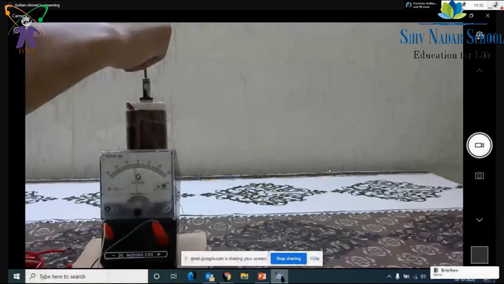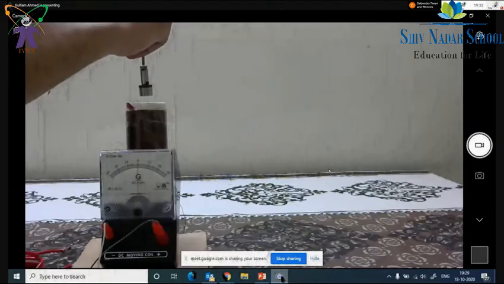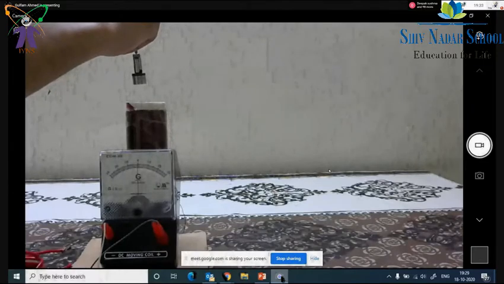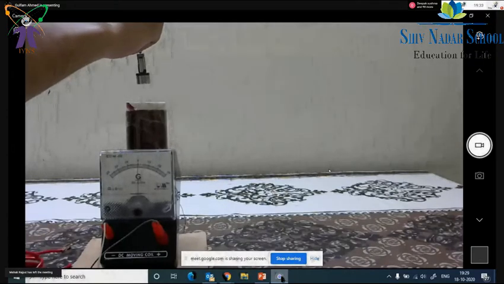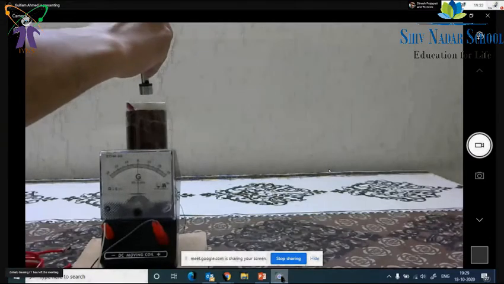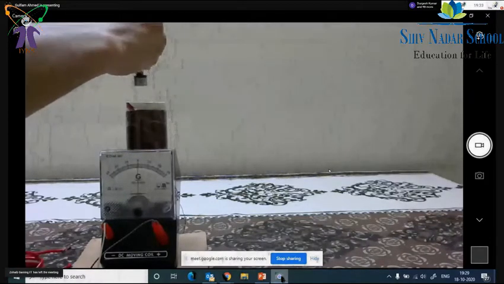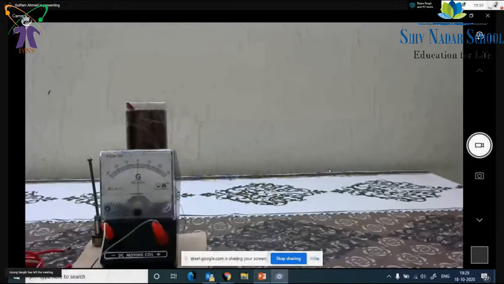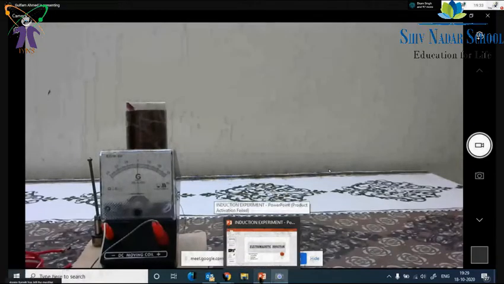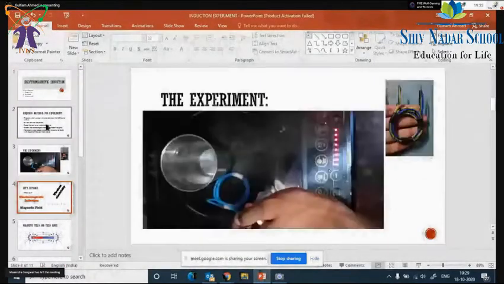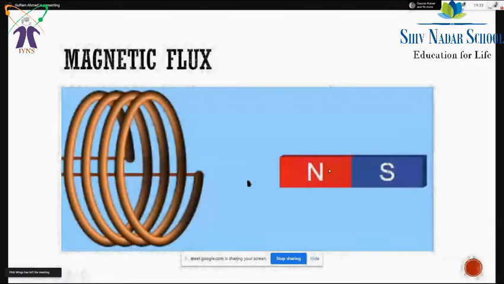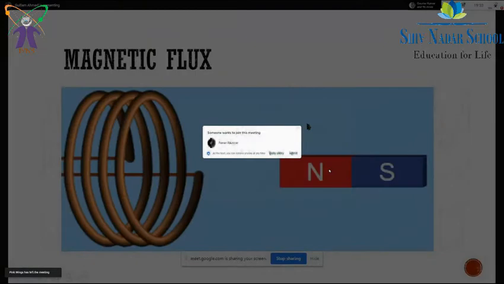Is there anything else I can do with this experiment, with this setup, if you suggest? Sir, may I know what the flux is? Okay, that's the question. I'm just explaining that, beta. First we want to explain this flux as the question came, because students are not getting that. I think you are getting my screen.